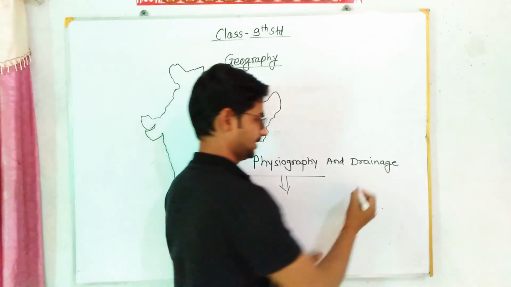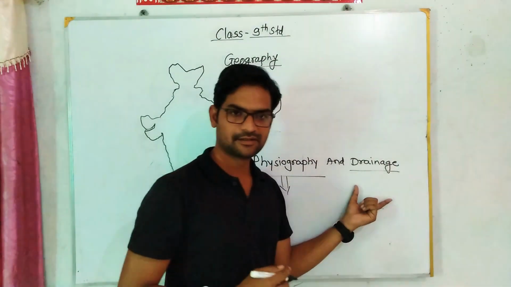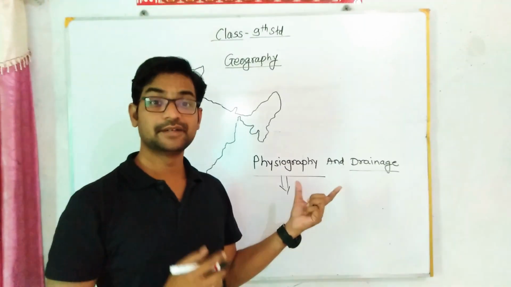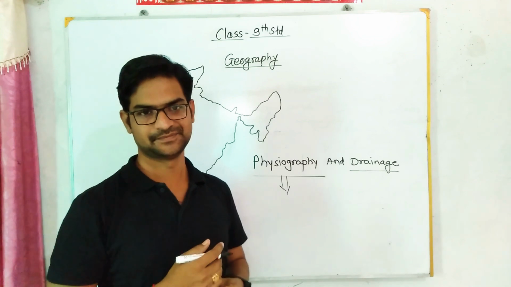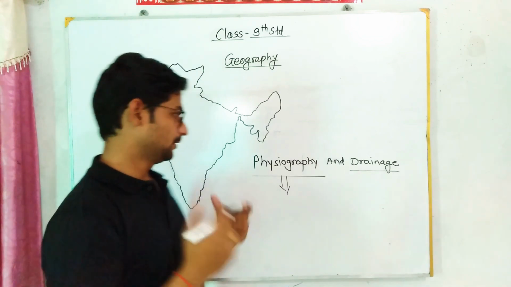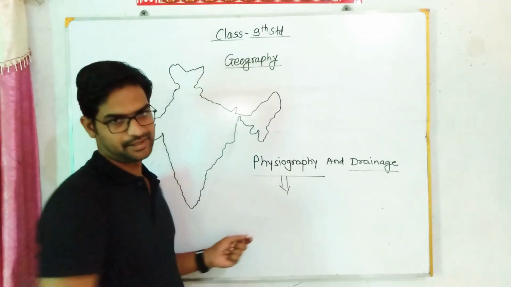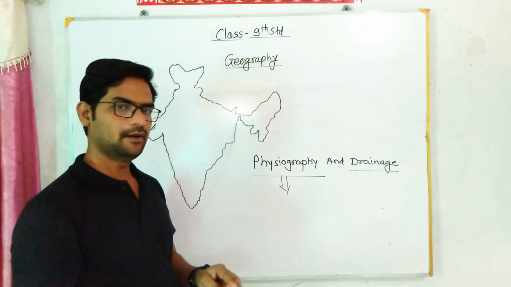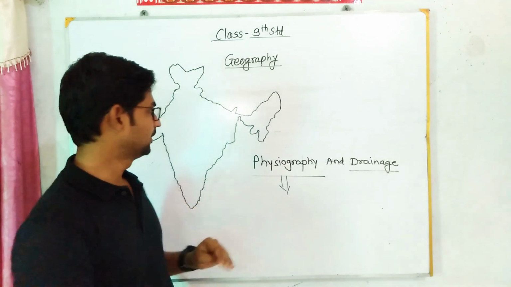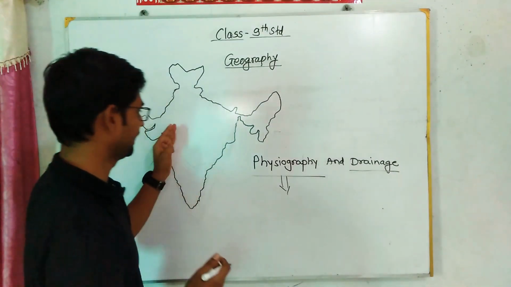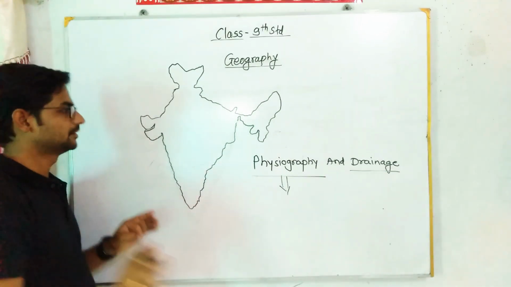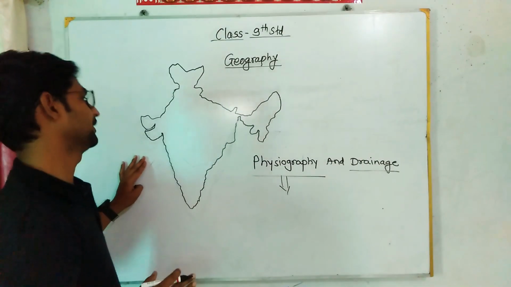Another word is drainage. Drainage means what? Drainage means the river system in that country. So without wasting time, we will discuss physiography. First of all, I would like to explain the physiography of India. My dear students, this is the map of India and you can see that